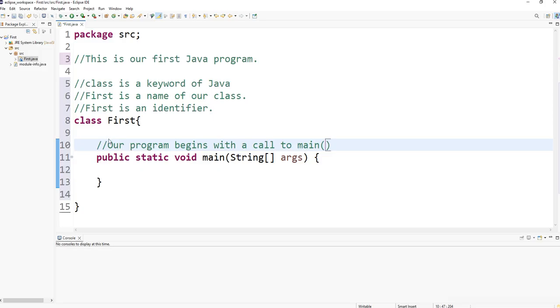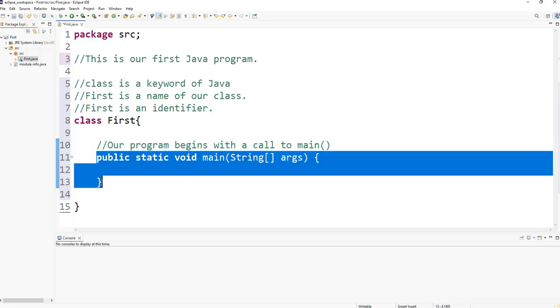All programs in Java start running with a call to the main method. You can see it here. The main method is an access point of our program.